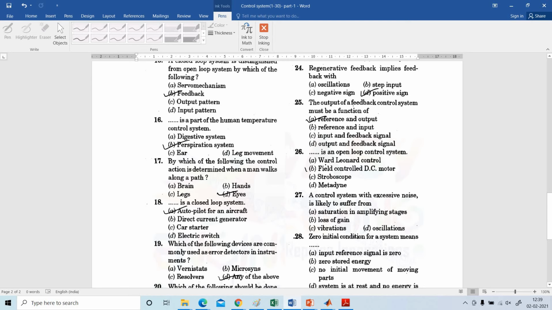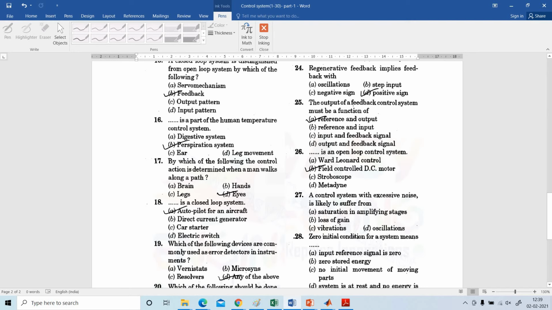A control system with excessive noise is likely to suffer from saturation in amplifying stages, loss of gain, vibrations, oscillations. The answer is saturation in amplifying stages.